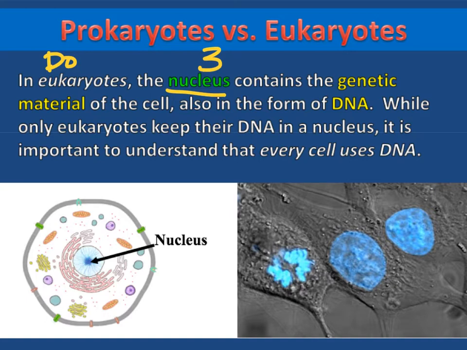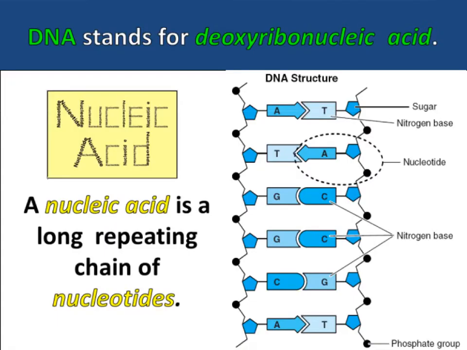So keep in mind, class, that even though prokaryotic cells do not have a nucleus, they do have DNA inside their cells. It's just not in a brain called the nucleus. All right, let's move on to number 4. What does DNA stand for? It stands for deoxyribonucleic acid, number 4.